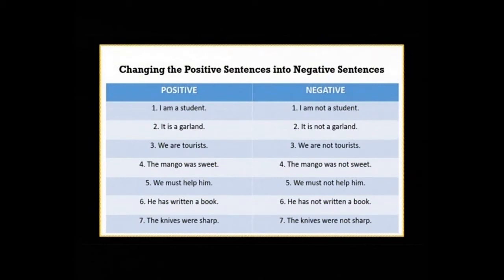Next sentence is he has written a book. Here the helping verb is has and the negative would be he has not written a book. Next one. The knives were sharp. And the negative would be the knives were not sharp.